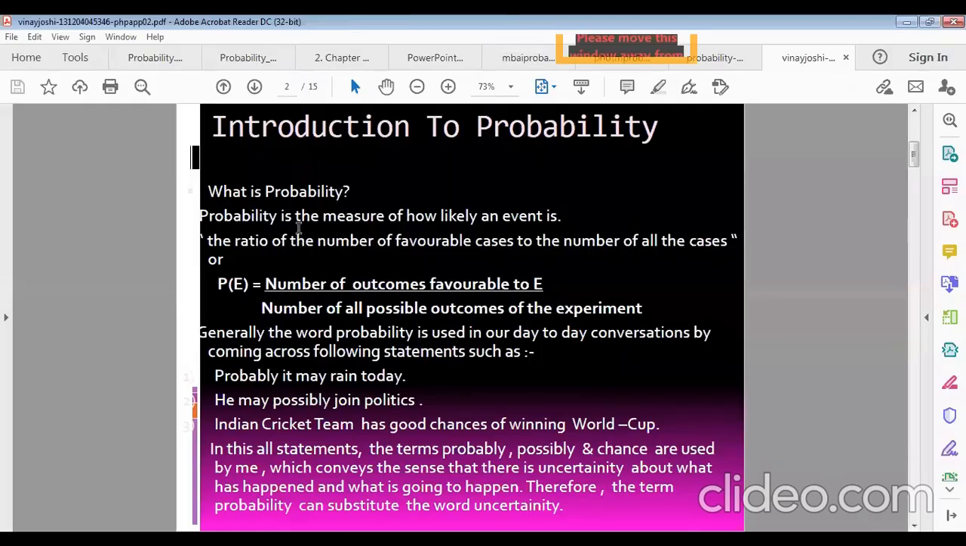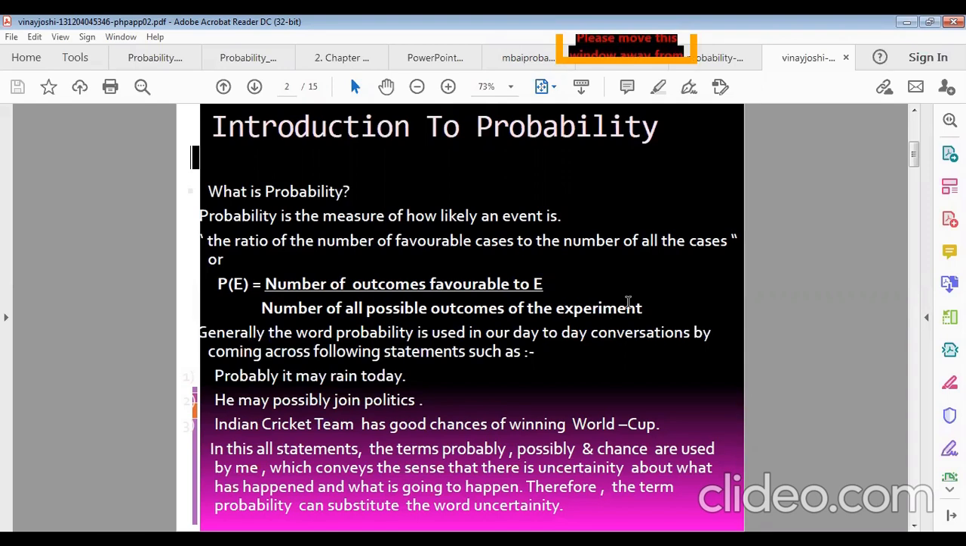Probability, actually, what is probability? Probability is the measure of how likely an event is. The classical definition is the ratio of the number of favorable cases to the number of all cases, or the probability of E can be written as the number of outcomes favorable to E over the number of all possible outcomes of the experiment.